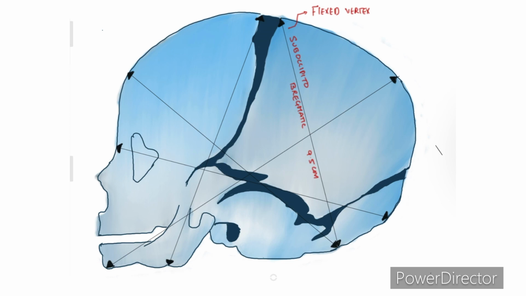In partially deflexed head, the engaging diameter is suboccipitofrontal. It extends from nape of the neck to the center of the sinciput and it measures 10 cm. Presentation is a vertex presentation and attitude is incomplete flexion.